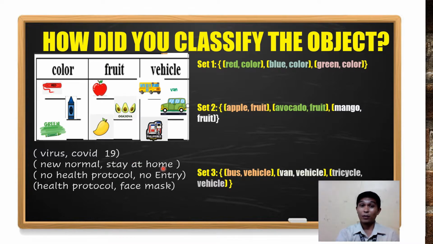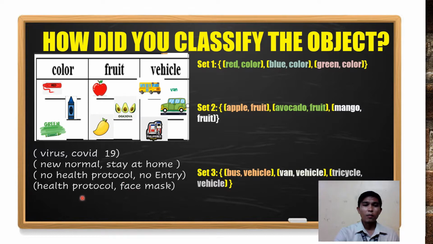No students allowed in the school. Then, no health protocol, no entry. So, what are those health protocols? No face mask, no face shield. You are not allowed to enter an establishment without the health protocol.